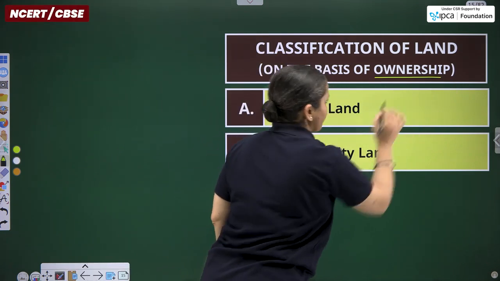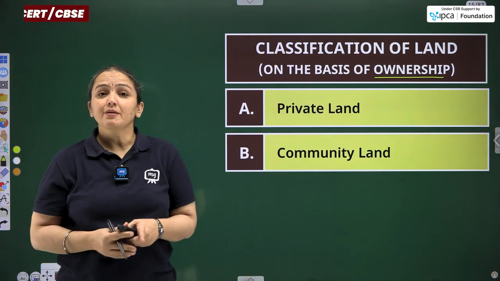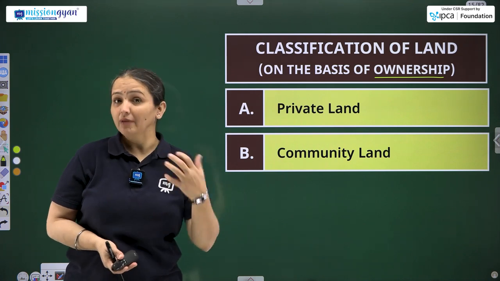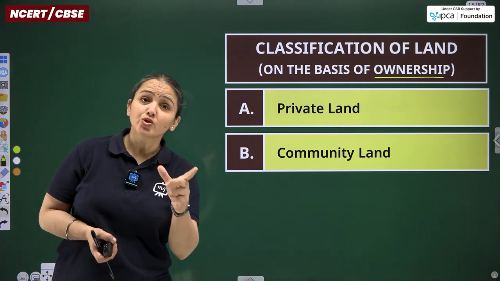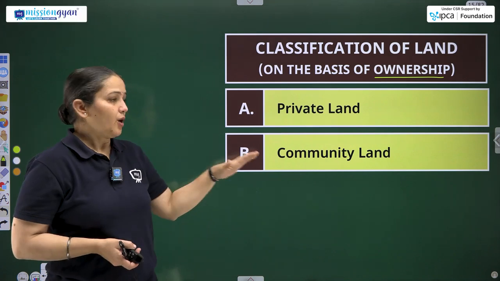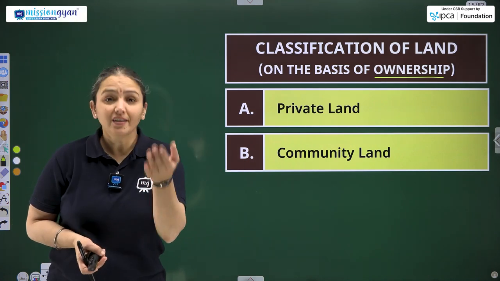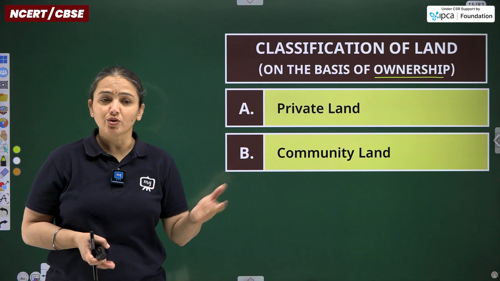Moving ahead with our ongoing topic, we have the classification of land on the basis of ownership. By now we have discussed the land as a resource and the factors that can affect the uses of the land. And now we are going to talk about who are the owners of the land or who can be the owners of the land.